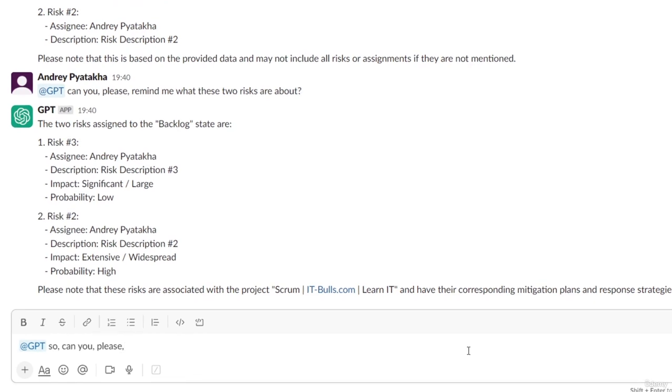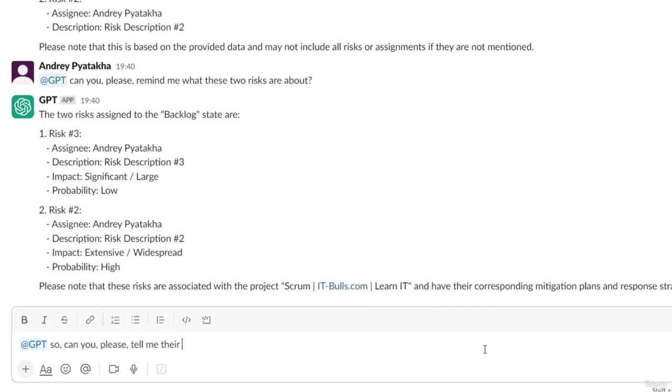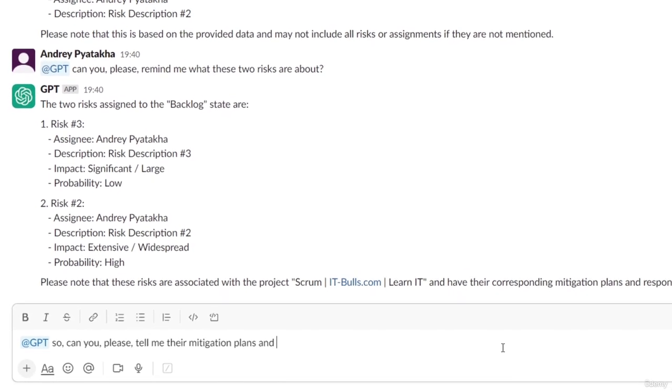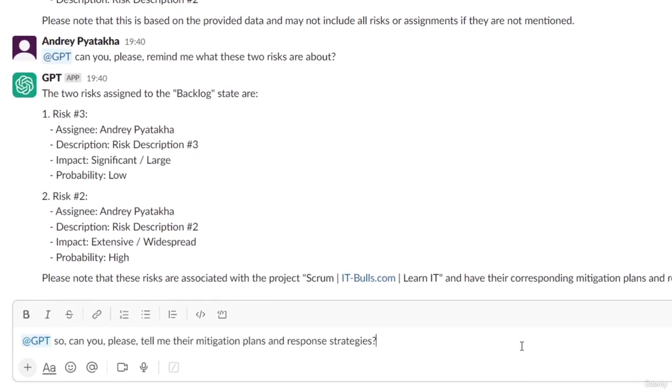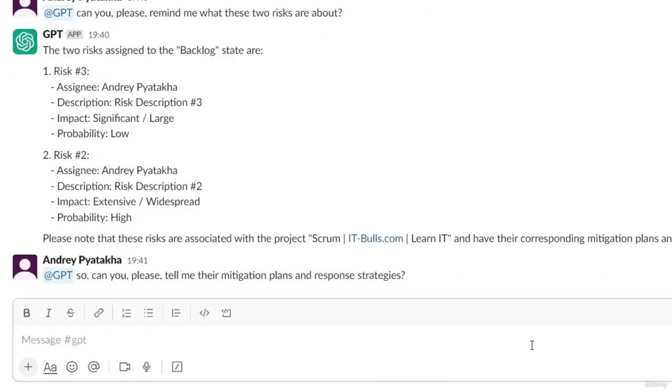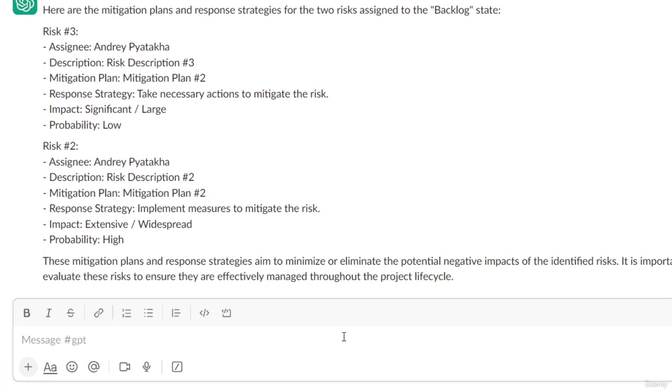So let me then clarify these details, and I ask for additional details. And this time I see information about mitigation plan and response strategies included.